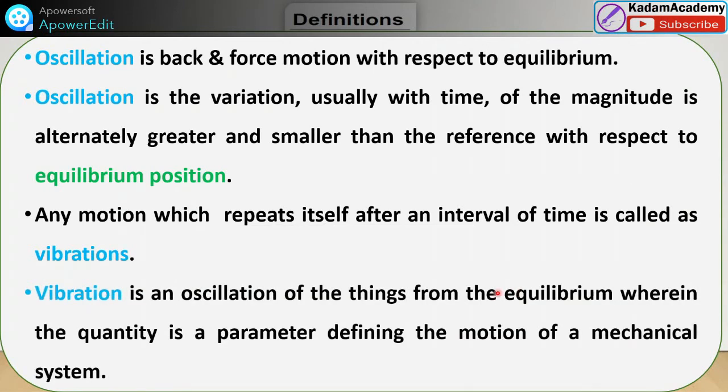So what is vibration then? Vibration is an oscillation from the equilibrium, where the quantity is a parameter defining the motion of a mechanical system. When we are studying mechanical systems, we call it vibration, but in general, oscillations are there. So we are studying mechanical systems, and we will call it vibration. Both are the same. Friends, in vibration terminology, next is periodic motion.